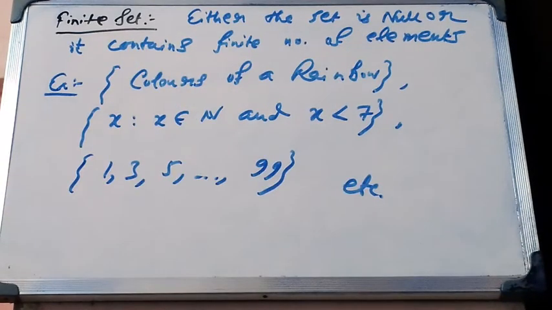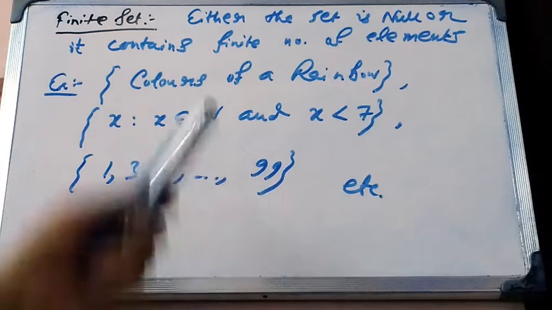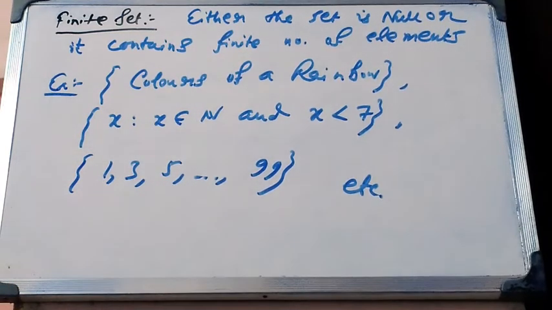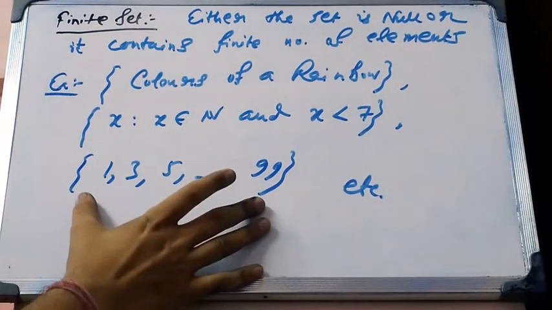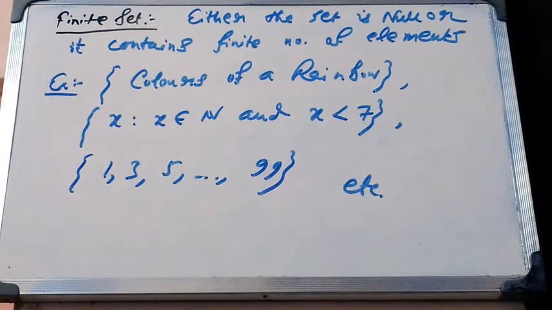The third type is the finite set. A set is said to be a finite set if either it is a null set or it contains a finite number of elements. Example, the colors of a rainbow. There are only 7 colors in a rainbow, so it is a finite set. The second one is x such that x belongs to natural numbers and x is less than 7. So there are finite elements in the set: 1, 2, 3, 4, 5, 6. There are only 6 elements in this set. Also the set of all odd numbers from 1 to 99 is a finite set because we know the upper bound and the lower bound.